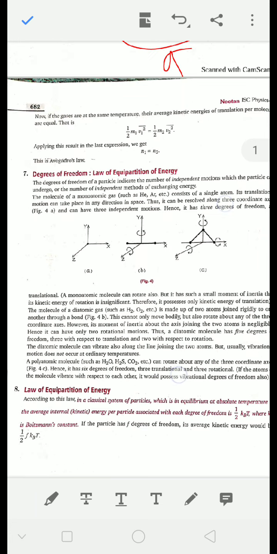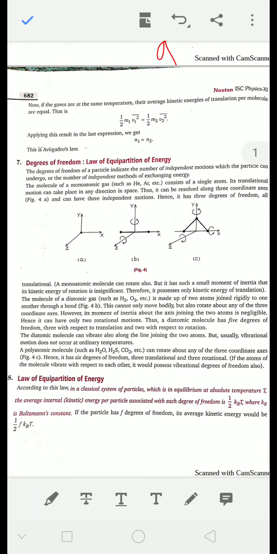It has been observed that if it is a monoatomic molecule, having only one atom, then there will be 3 degrees of freedom, the 3 translational motions along the XYZ axes. In the case of a diatomic molecule, having 2 atoms, the degree of freedom is 5.